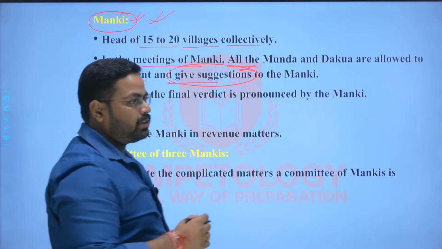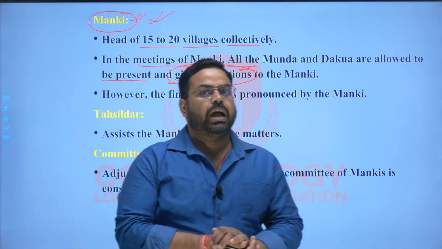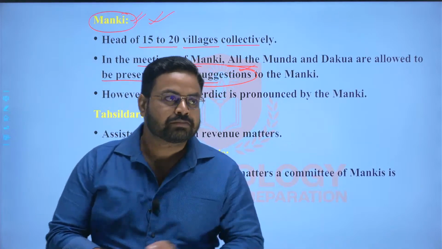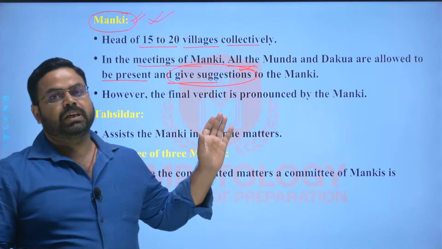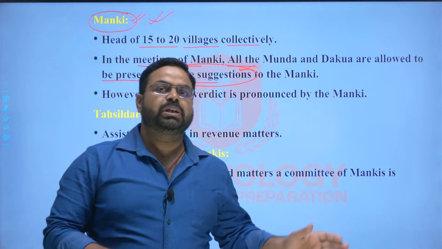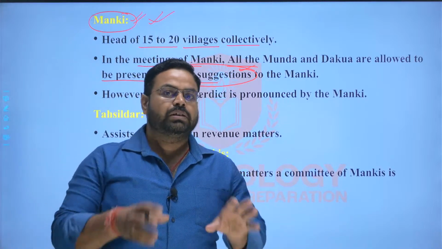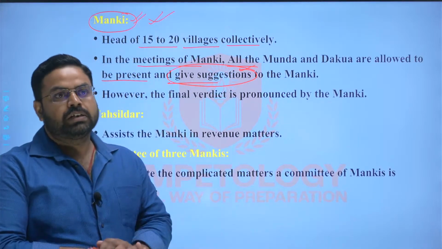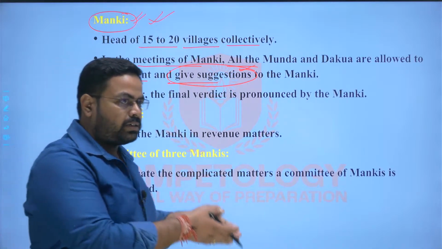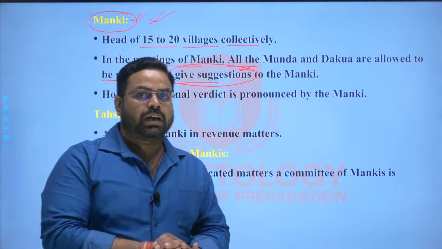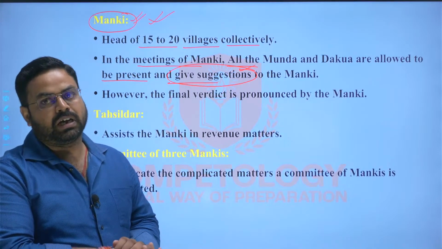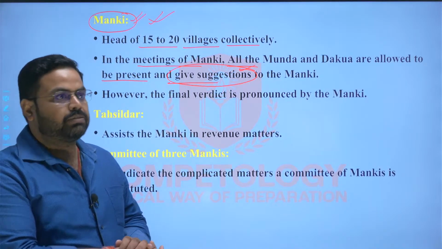As for the appellate authority, if some issue has been adjudicated by the Munda, but one or both of the parties are not accepting the verdict of the Munda, then what will happen?